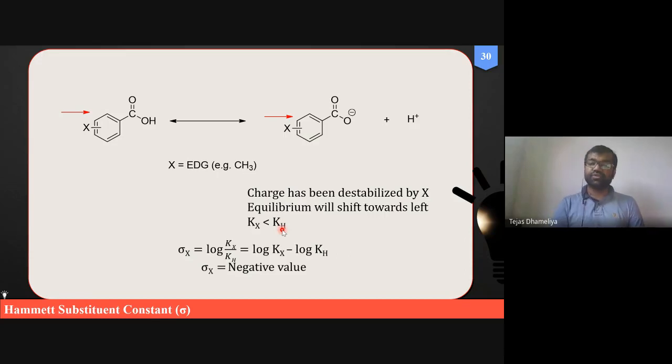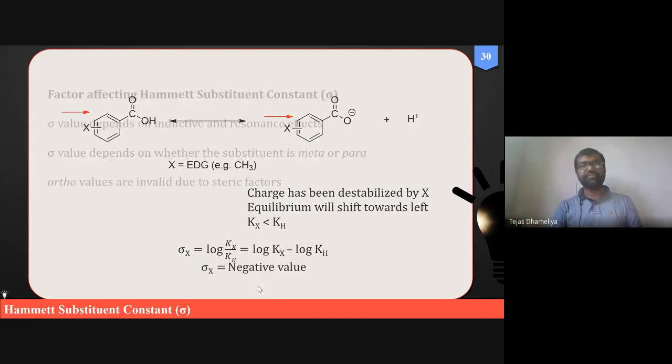So in mathematical terminology, we can also say if Kx is less than Kh, then this sigma x, which is ultimately the log of the ratio of Kx to Kh, will become negative.